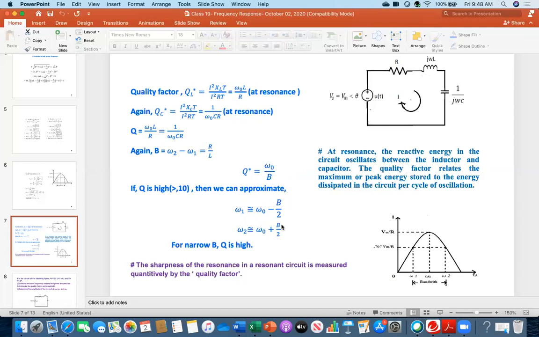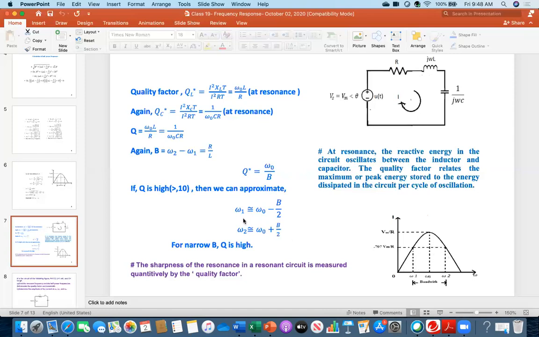Now, here there is an approximation. I have written that if quality factor is high, so what is the meaning of high? When it is greater than or equal to 10, then we can make some approximation. I mean, if the quality factor value is greater than or equal to 10, we can say it's a pretty good number, a good quality circuit. We can make some approximation based on this diagram.